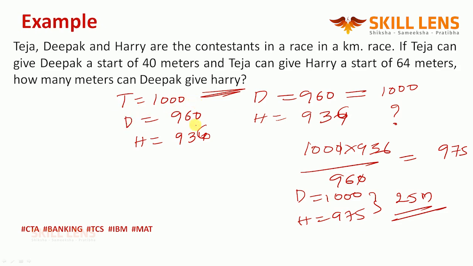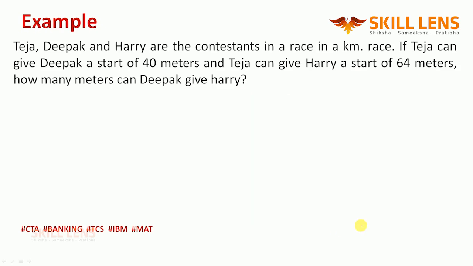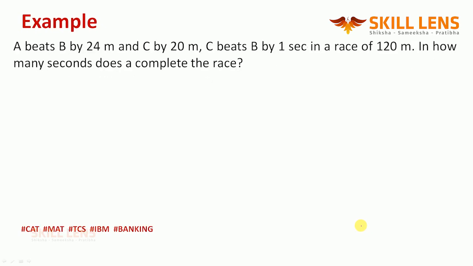Simple. Teja is 1000, Deepak is 960. Deepak is 960, Harry is 936. When Deepak is 1000, where is Harry? 975. The gap is 25 meters. Hope everybody understood this particular question. How about the next question?